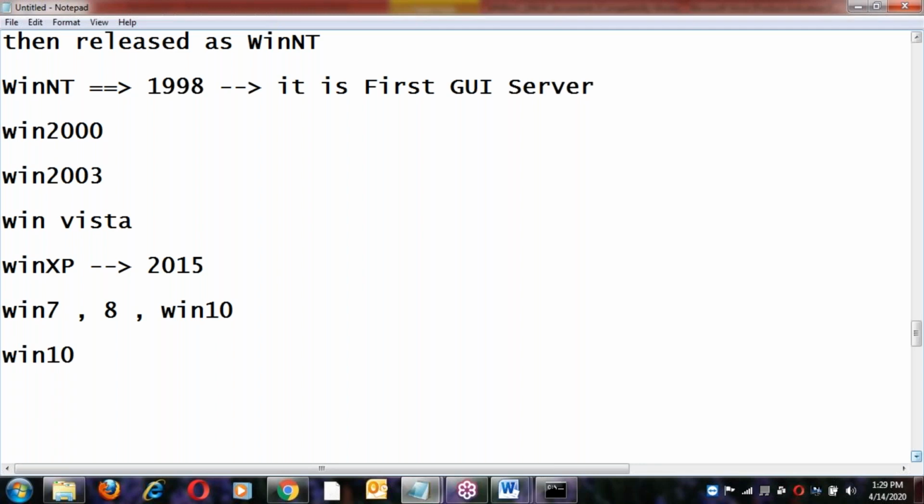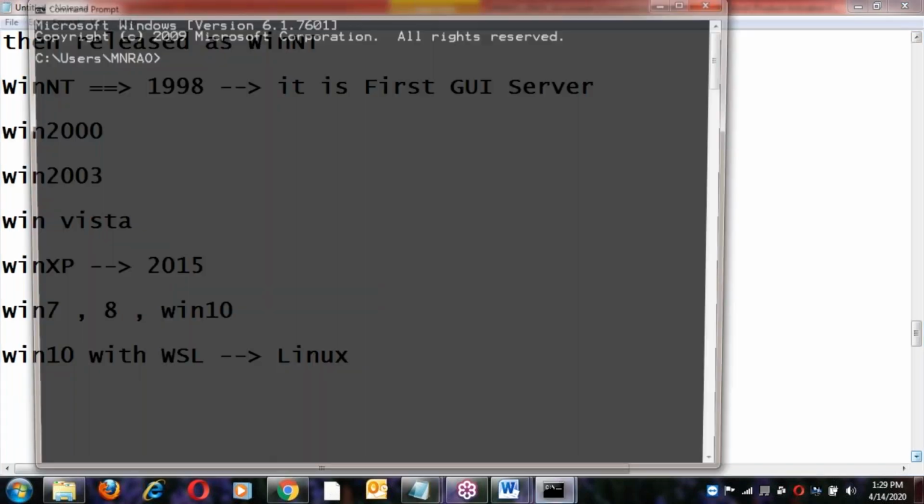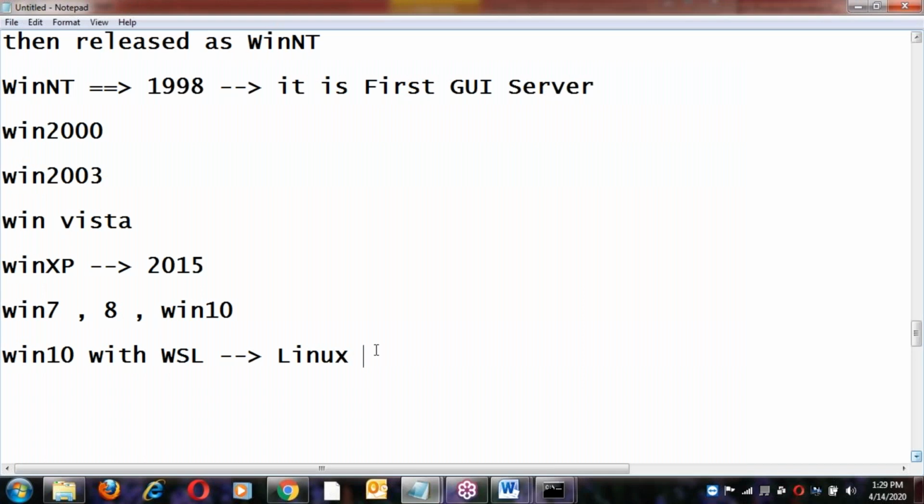Yes, Windows 10. Recently one feature was added: Windows 10 with WSL, which means the concept of a Linux shell is supported here. That WSL feature we can install on Windows. After installing, just like a dash shell, a command prompt, we can run a shell like this. Linux commands you can practice.